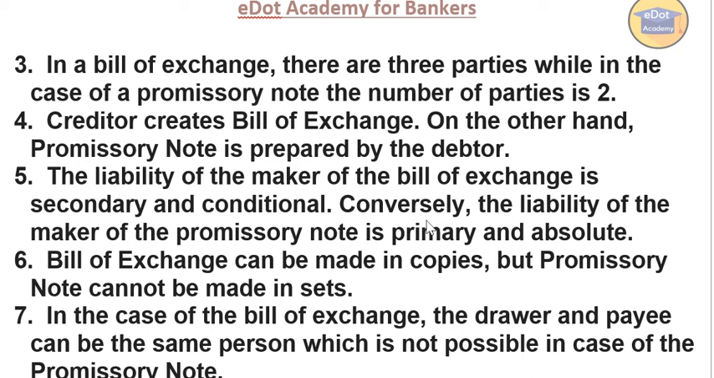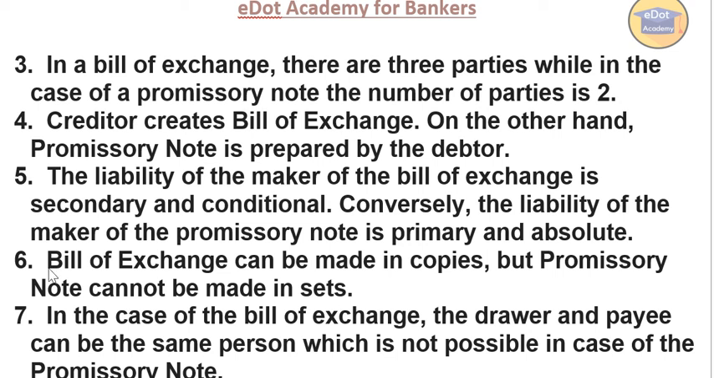Next, the liability of the maker of the bill of exchange is secondary and conditional. So I'll repeat once again here. Because bill of exchange is made by the creditor himself, the liability of the maker of the bill of exchange is secondary and conditional. Conversely, the liability of the maker of the promissory note is primary and absolute. That means the debtor himself is making it, he's accepting: I'll pay this amount. So he's making the promise. Whereas in bill of exchange, the creditor is making the bill of exchange, that has to be accepted by the drawee.